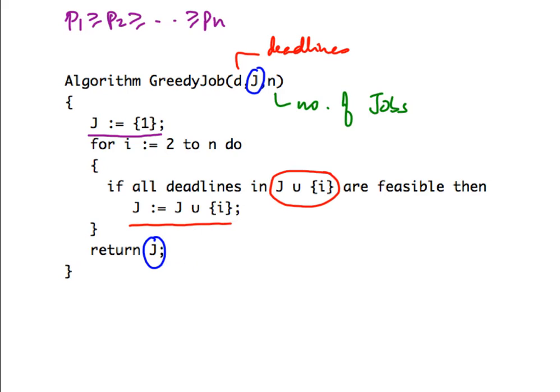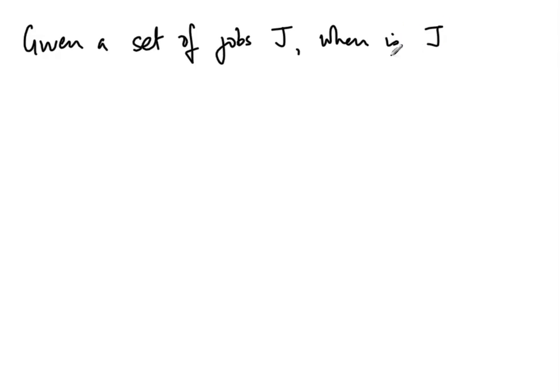One crucial thing that needs to be computed is this property. When we pick up a job i, how do we determine whether adding i to j retains feasibility or not? So in general, the question is, given a set of jobs j, when is j feasible? When can I schedule all the jobs in j according to their deadlines?